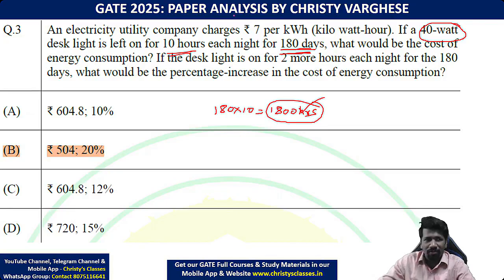That is the meaning of 40 watt desk light ना. ऐसा common things you should know, not only electrical engineering or EC engineering stream. सारा students should know 40 watt bulb का meaning क्या है, 60 watt bulb का meaning क्या है. उसका meaning ये है 1 hour वो bulb चला दिया तो 40 watt का usage होगा.